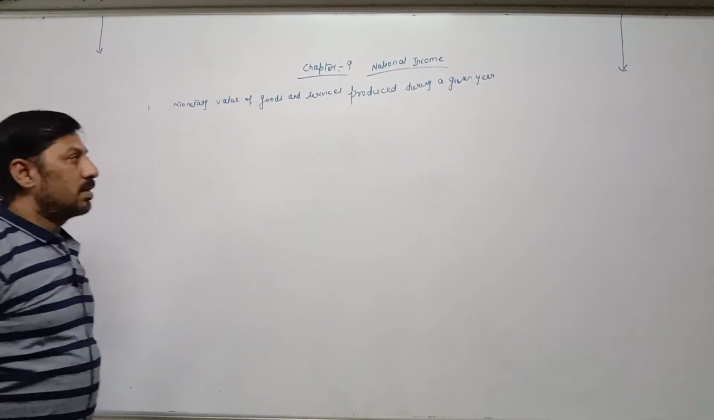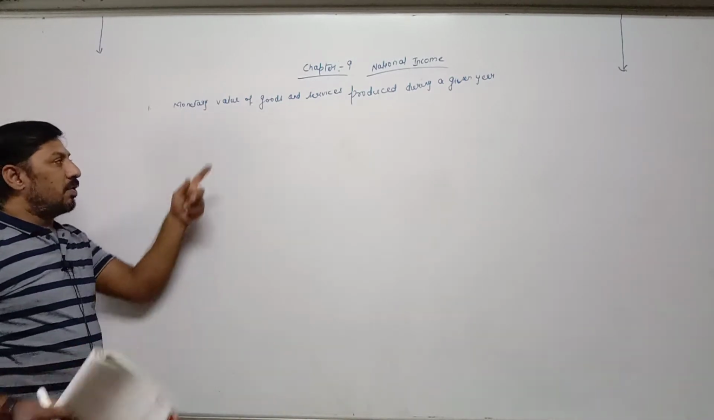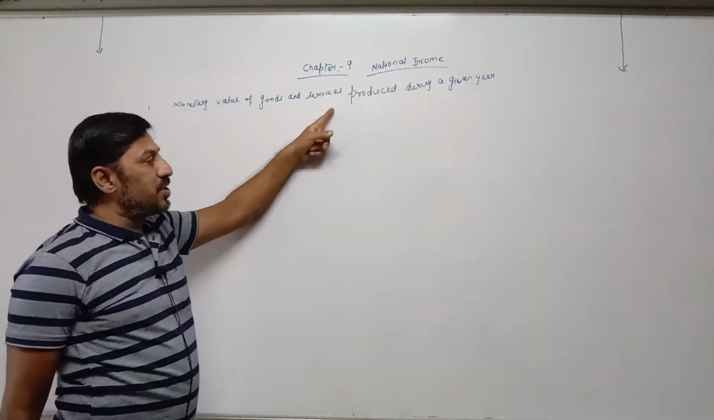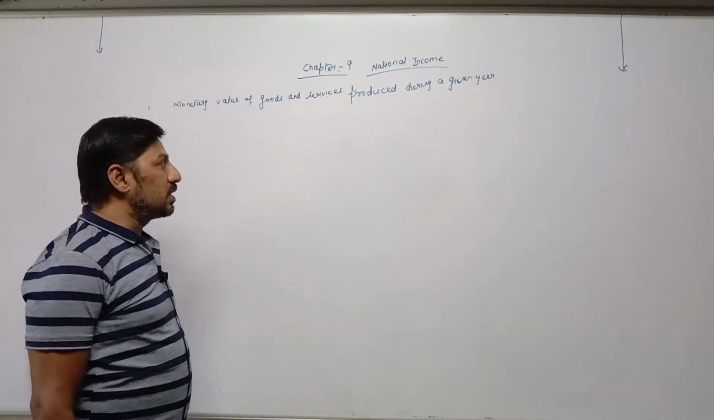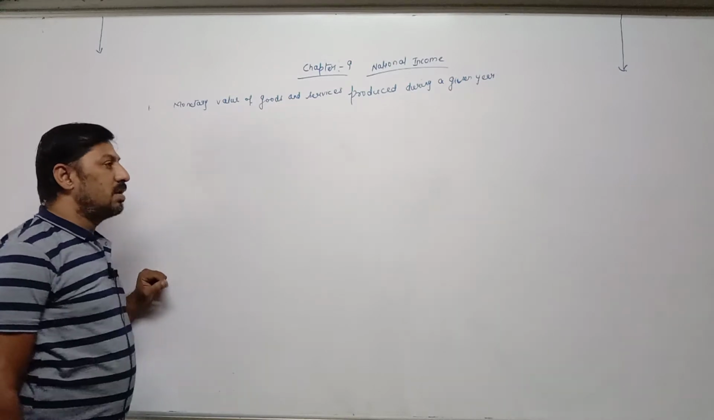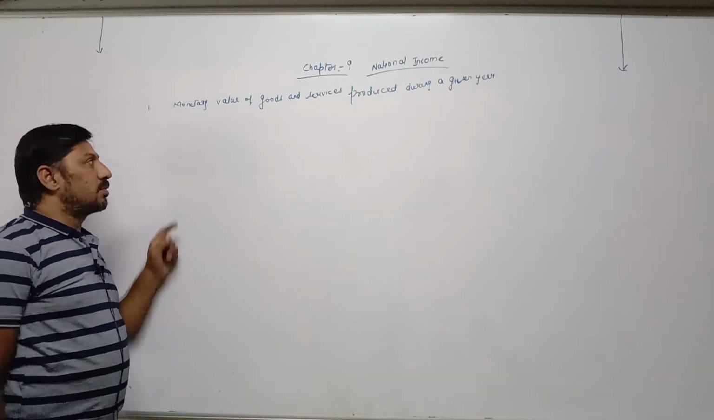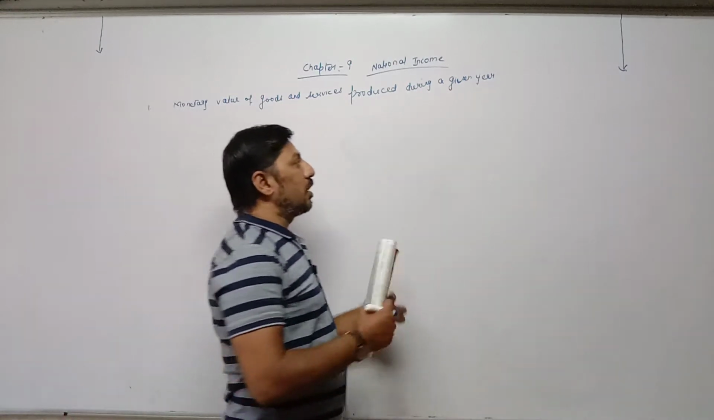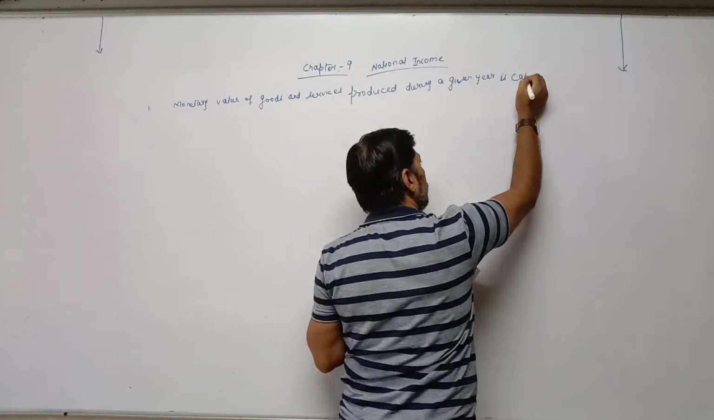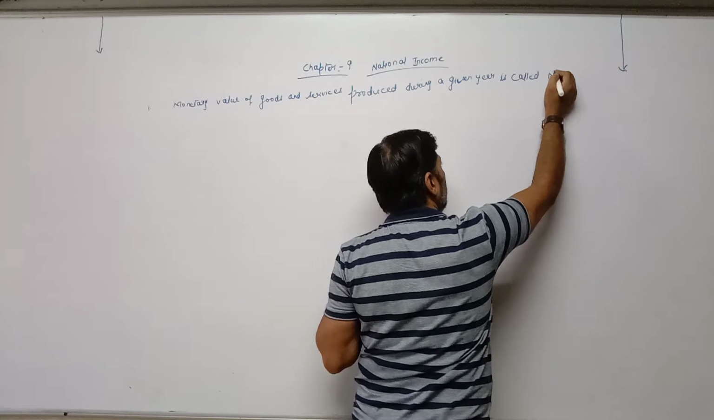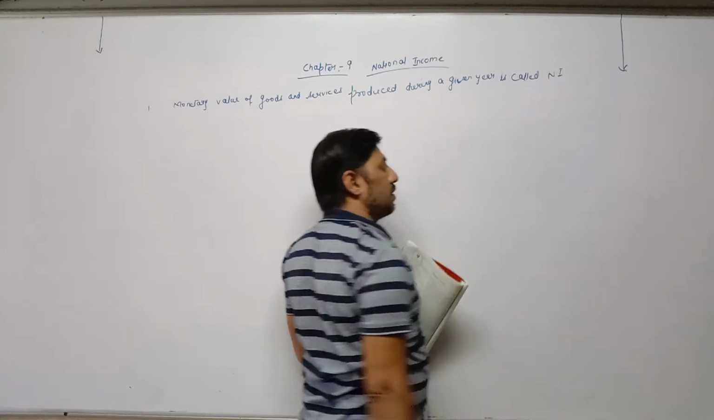Whenever we are calculating the monetary value of goods and services which are produced in the current year, that is called national income. So monetary value of goods and services produced during a given year is called national income. So first of all, definition.